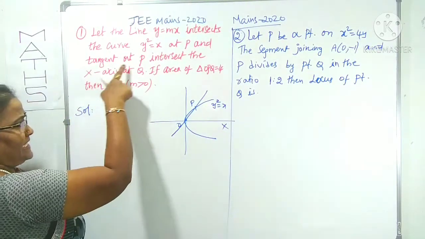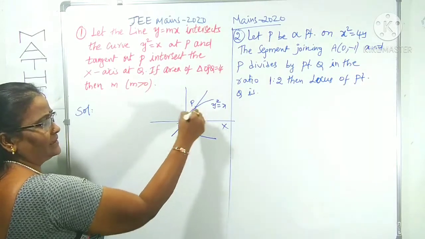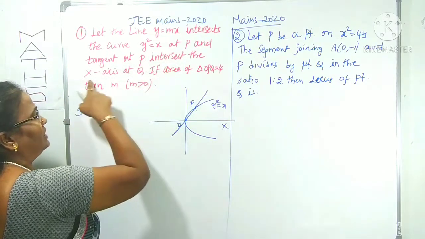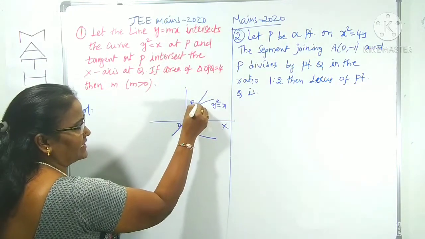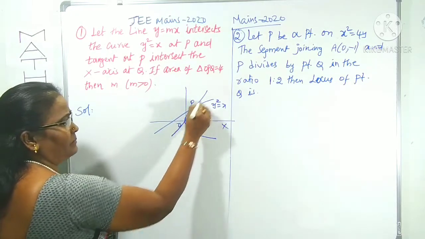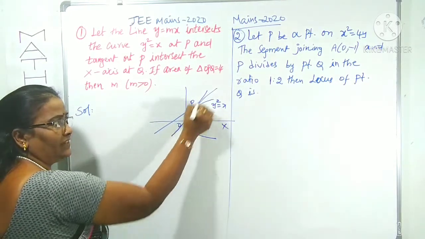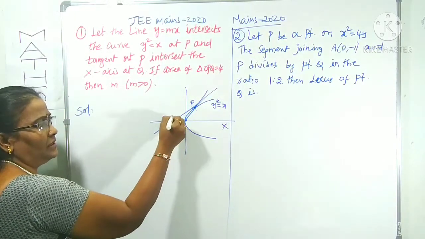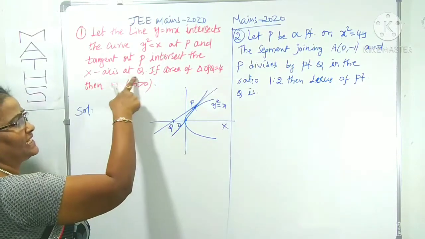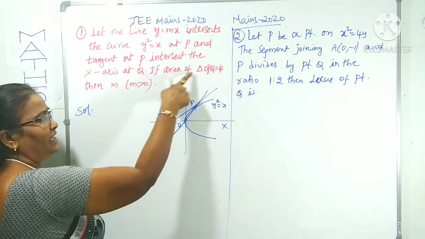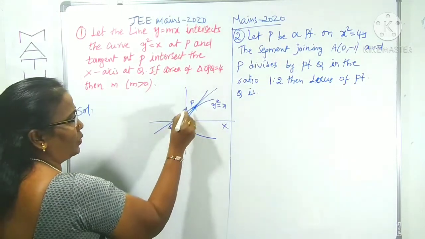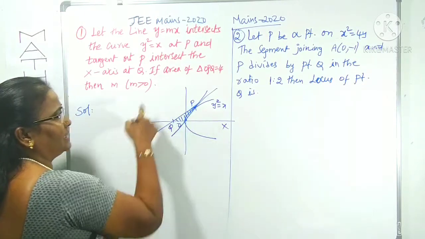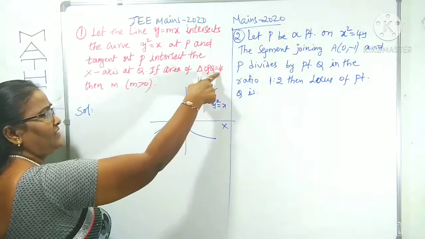We draw the tangent to this parabola at the point P, and it meets the x-axis at Q. This is the tangent line drawn at P. Now the area of the triangle OPQ, where O is the origin, is given as 4 units.